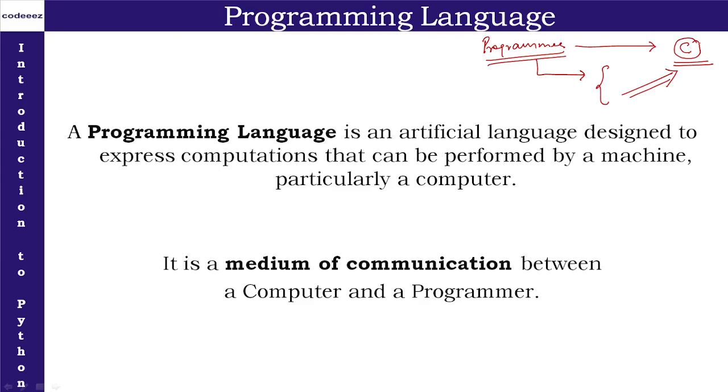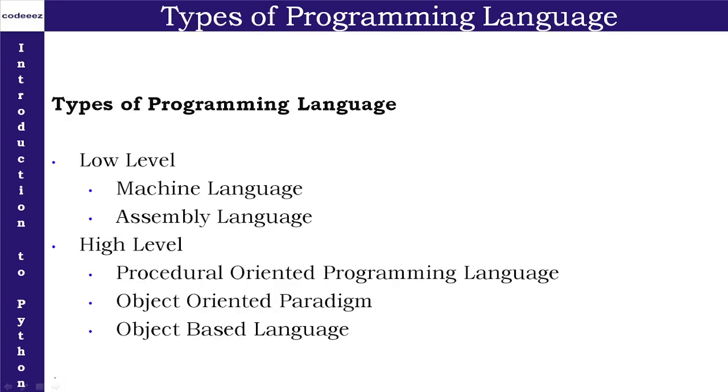So basically, when we talk about a programming language, it is simply a medium of communication between a computer and a programmer, right? So this is what a programming language is. Now, when we talk about language, we have multiple languages around us. I'm speaking in English. Some person might know Hindi. Some person might know French. So different types of languages are available. Like the same, here also different types of programming languages are available.